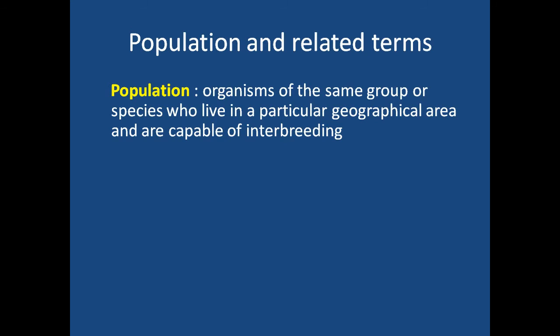So what did we see as the definition of species? It is the group of similar organisms that can interbreed. If you see the definition of population here, what is it? It is organisms of the same group or species who live in a particular geographical area and are capable of interbreeding.